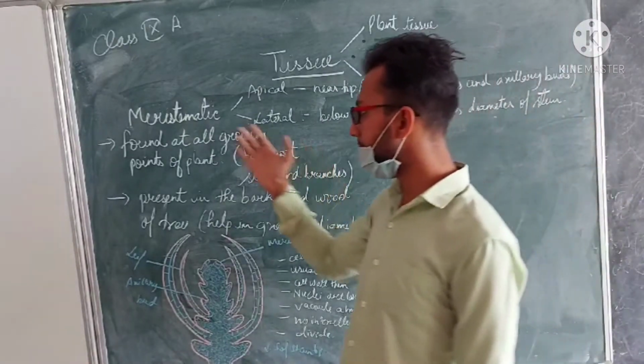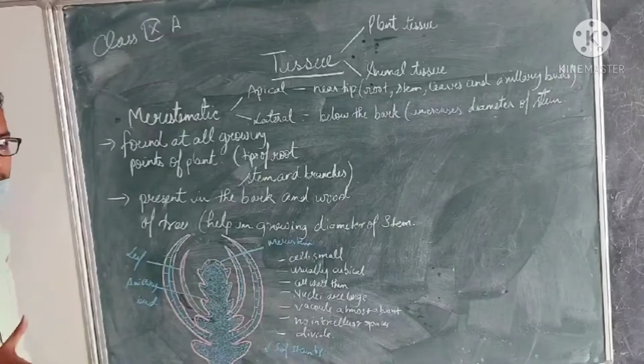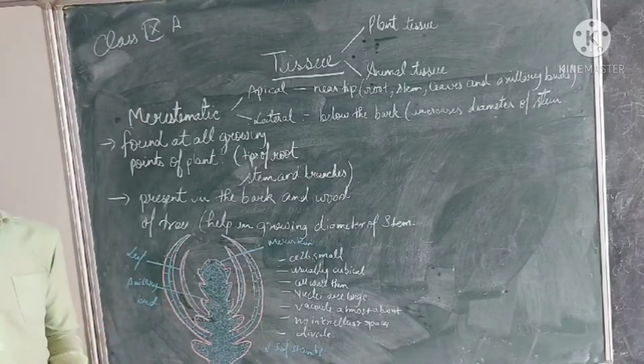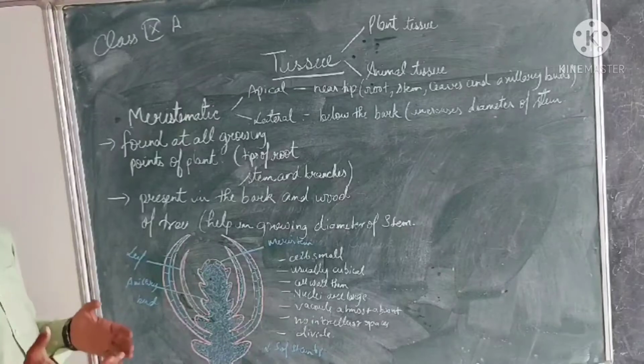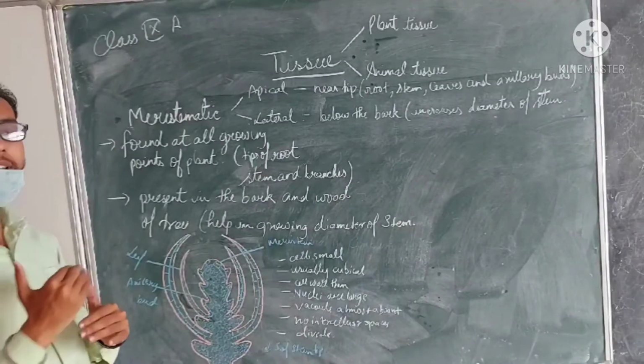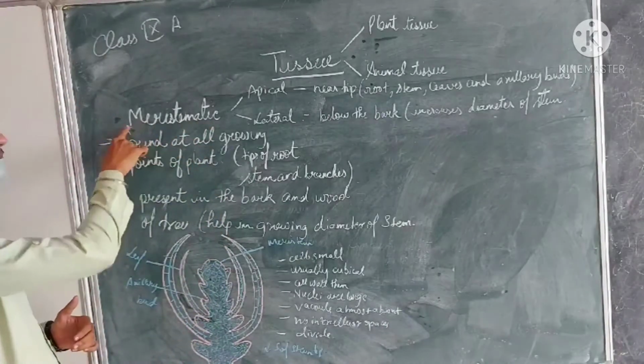Now, referring to the meristematic tissue, we already know that meristematic tissues are those tissues which have the capability to further divide, further grow, and increase in the number of cells. These are termed as the meristematic tissue.